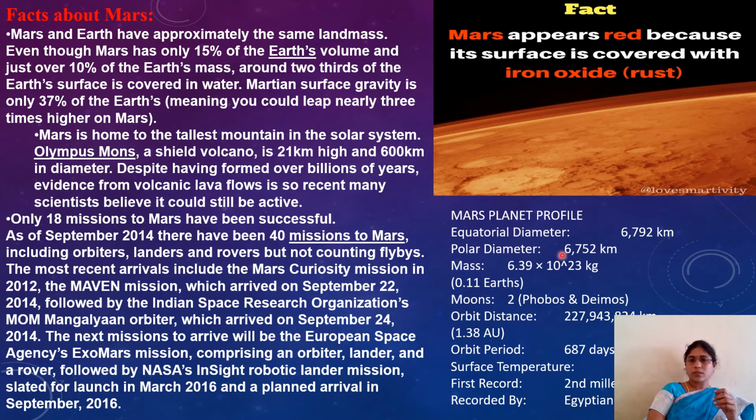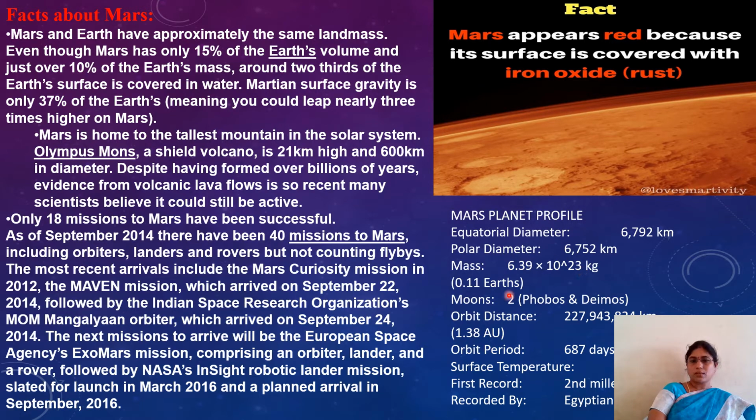what is the diameter? 6,792 kilometers. Is it more than Earth or less than Earth? Hmm? Try to find out. And what is the polar diameter here? 6,752 kilometers, children.